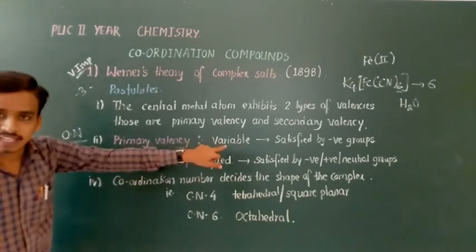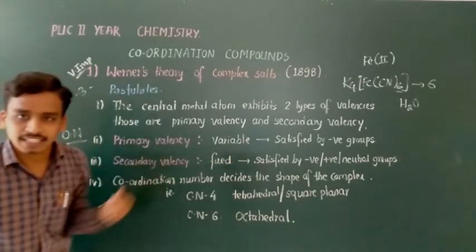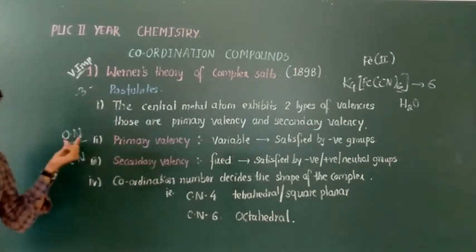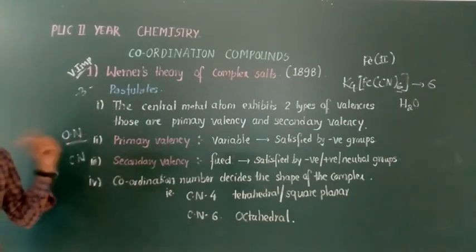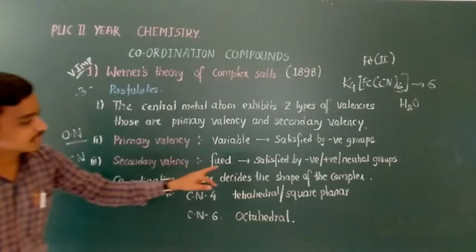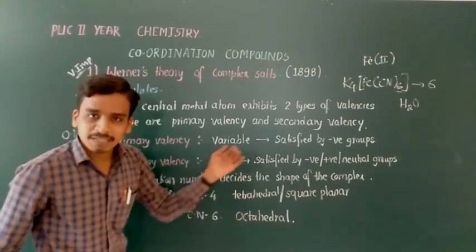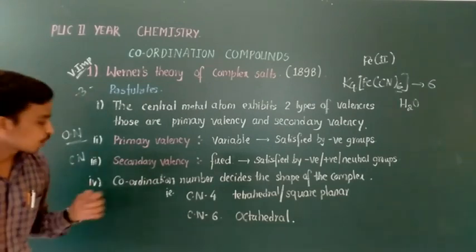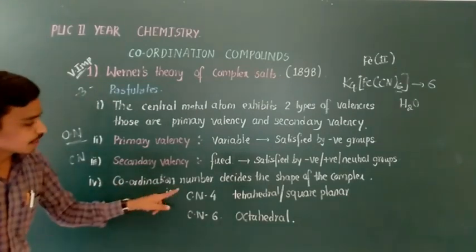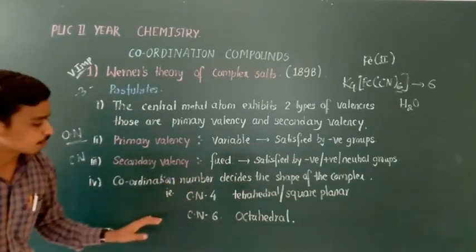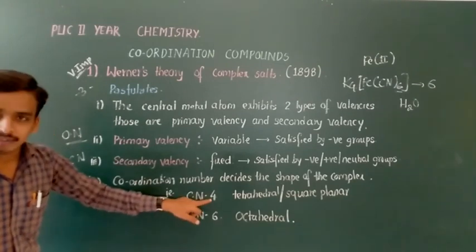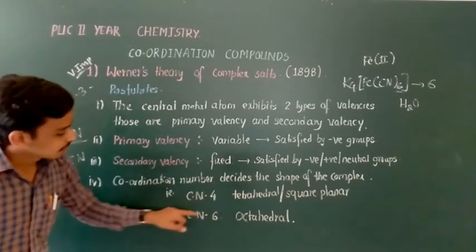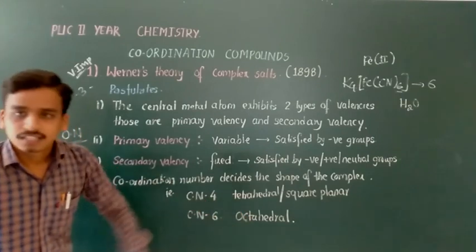Primary is always variable, satisfied by negative groups, and is nothing but the oxidation number or charge on the central metal atom. Secondary valency is always constant, fixed, and satisfied by negative, positive or sometimes neutral groups also. The coordination number decides the shape of the complex: coordination number 4 is tetrahedral, and coordination number 6 is octahedral.